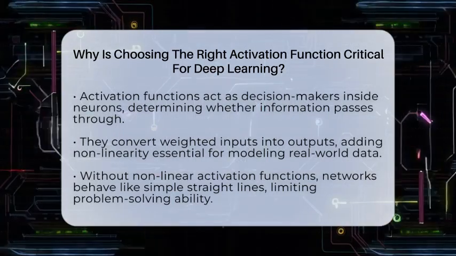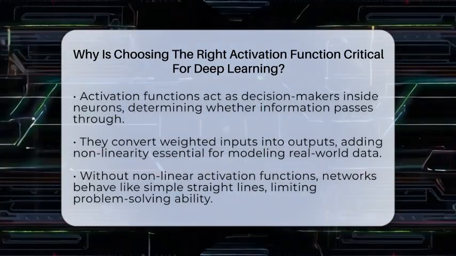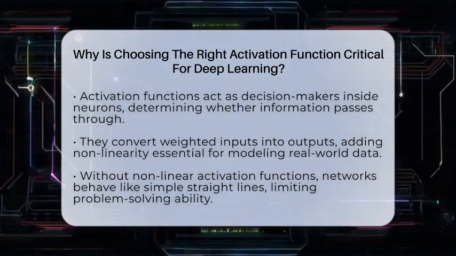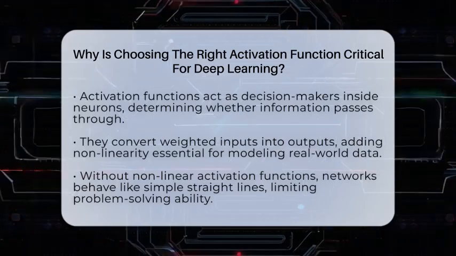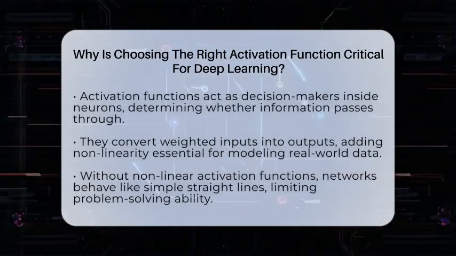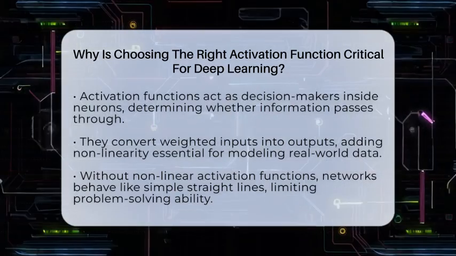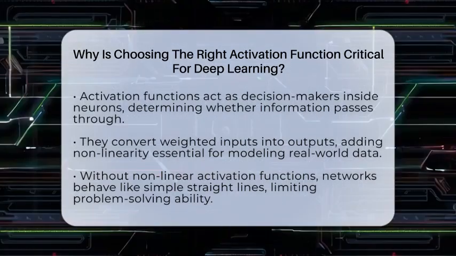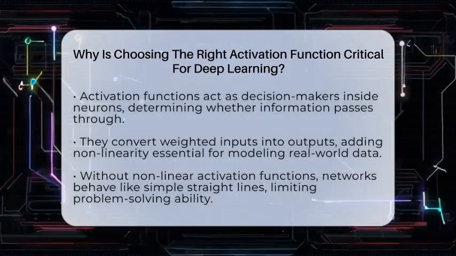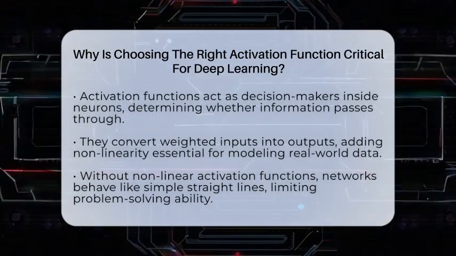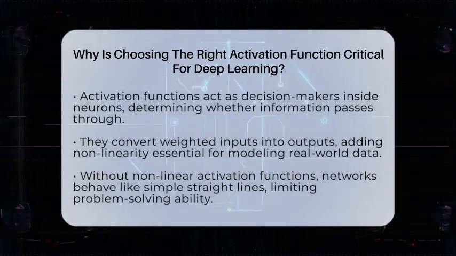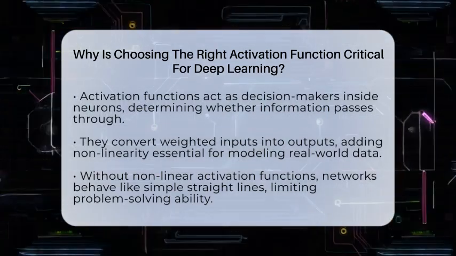They are like the decision makers inside each neuron, helping the network decide whether to pass on information or not. Without them, the network would be like a straight line, unable to understand complex patterns or make sense of the world. Activation functions turn the weighted sum of inputs into an output that moves forward in the network.